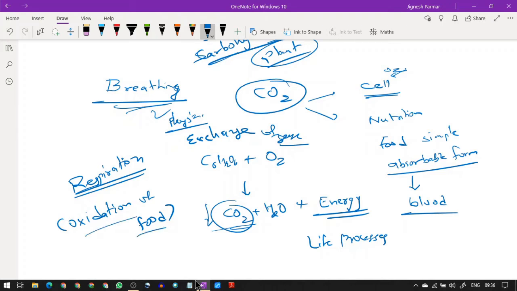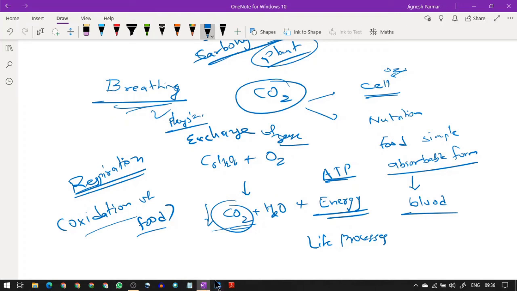What about respiration? Respiration is an oxidation of food, where food is broken down with the help of oxygen into carbon dioxide, water vapor and energy. This energy is in the form of ATP, which we are going to discuss now. So guys, respiration takes place in two things: one in humans and animals, and one in plants.